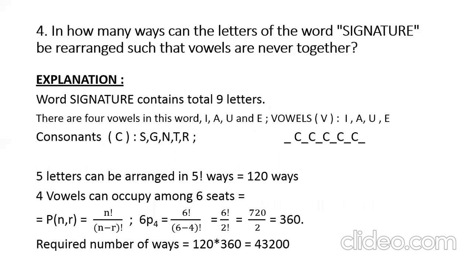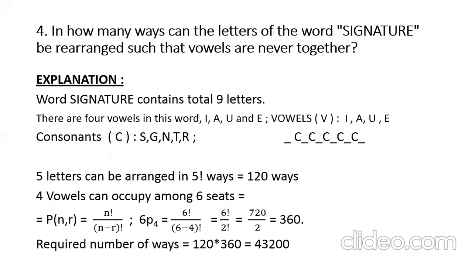Now coming to the 4th question: in how many ways can the letters of the word SIGNATURE be rearranged such that the vowels are never together? Vowels are never together, so the vowels should always be separated. First of all, for this condition to be satisfied, we have to check before proceeding whether it is practically possible or not. There are 4 vowels: I, A, U, E. As we did earlier, we go from the first letter till the last letter, check it and separate it.